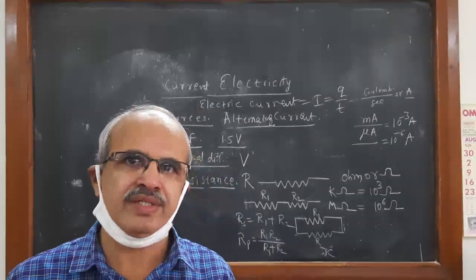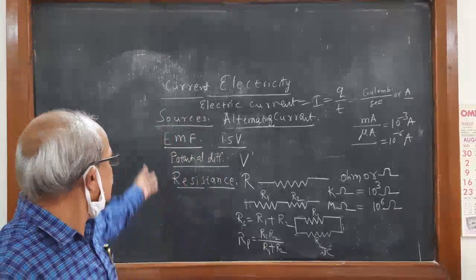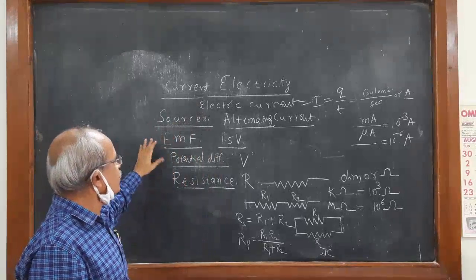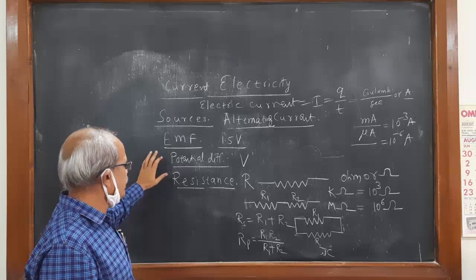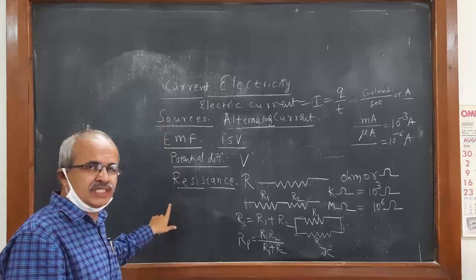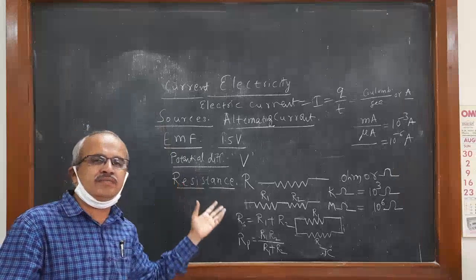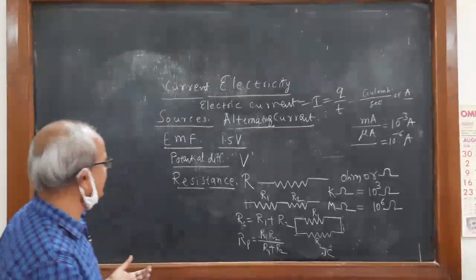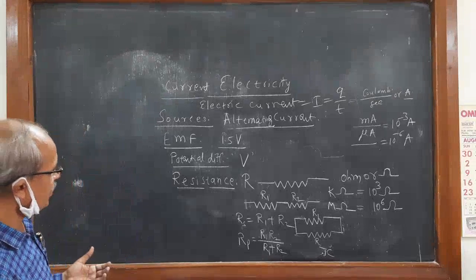You might be seeing now, nowadays all these measurements, whether it is voltage, current, or resistance, can be done by analog meters or by digital meters.